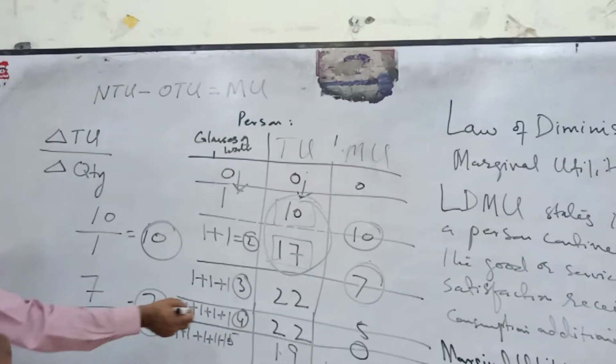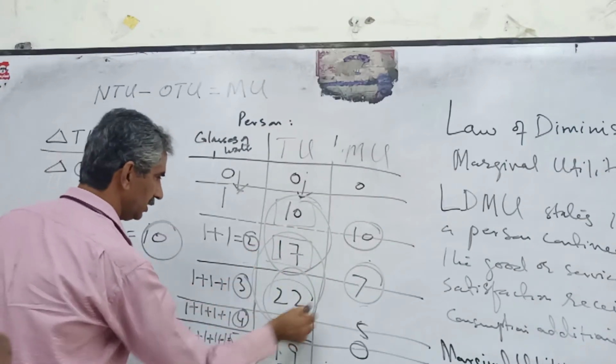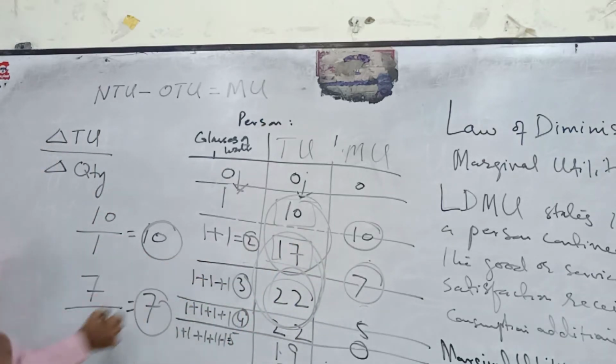If you want to calculate the marginal utility, the change in total utility, when we are consuming the third glass.